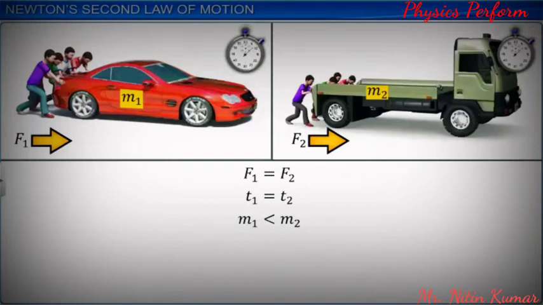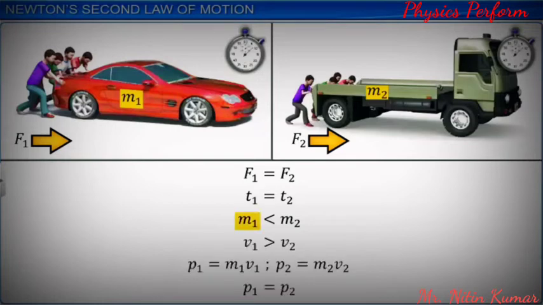Therefore, the momentum acquired is also the same, even though the mass of the car and the truck is different. Hence, a body of lesser mass moves with greater velocity compared to a body of greater mass, but the product of the mass and its velocity remains the same in both cases.